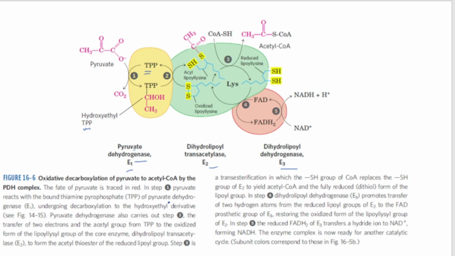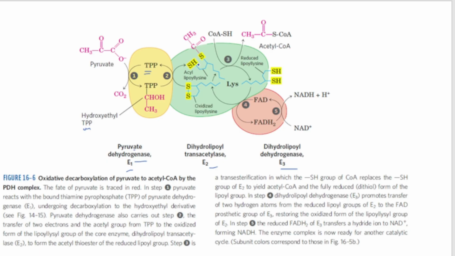Okay, in this stage what happens? The transfer of 2 electrons and the acetyl group from TPP to the oxidized form of the lipoyl group of the core enzyme dihydrolipoyl transacetylase E2, to form the acetyl thioester of the reduced lipoyl group. So here you can see, during this stage when hydroxyl ethyl TPP is converted into TPP, the oxidized lipoyllysine is being converted into acyl lipoyllysine.